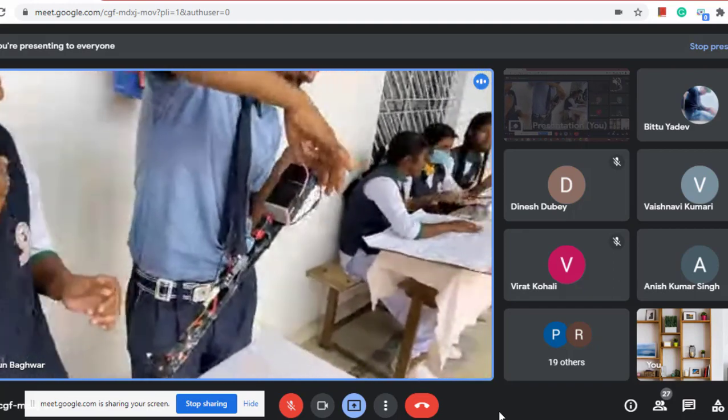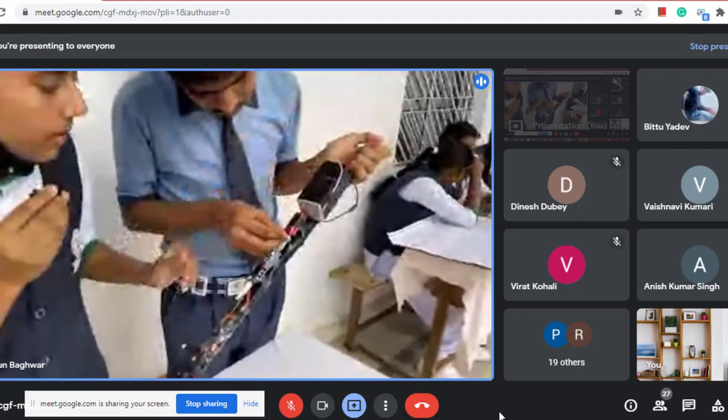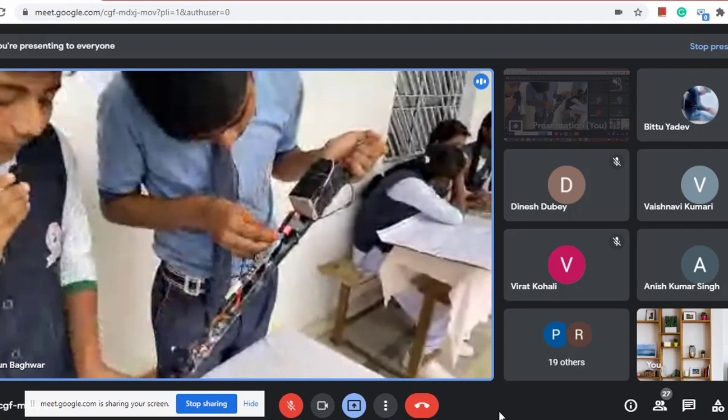So as you can see, as we have connected this wire, these LED bulbs have glowed up.